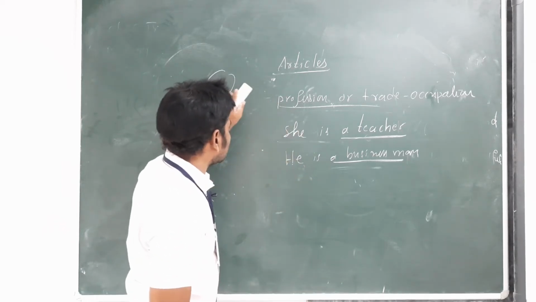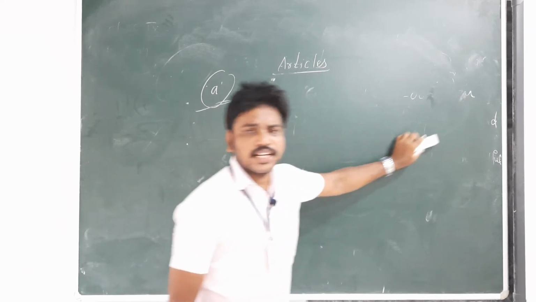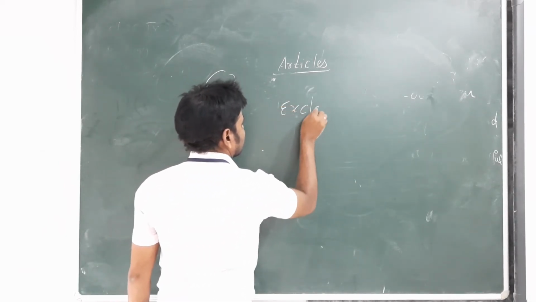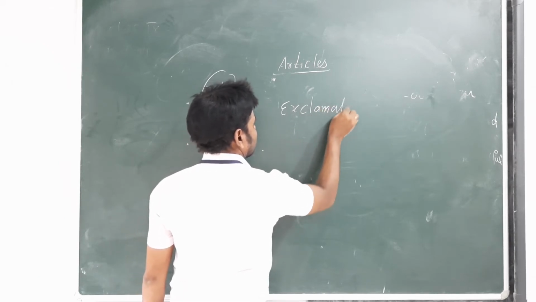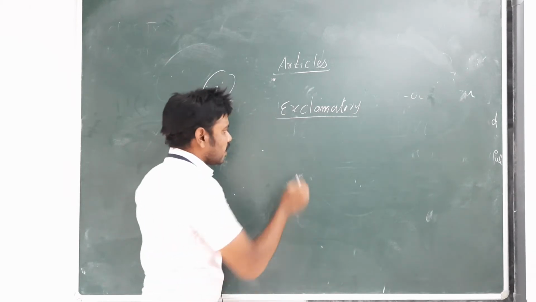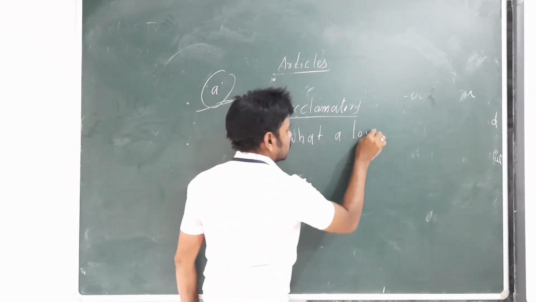Next usage, in exclamatory sentences also we can use a. For example, what a lovely girl she is.